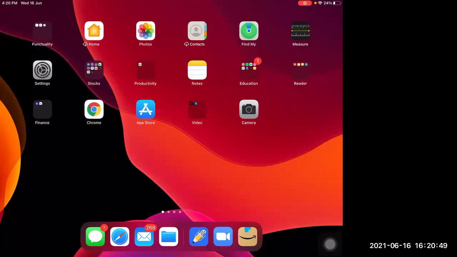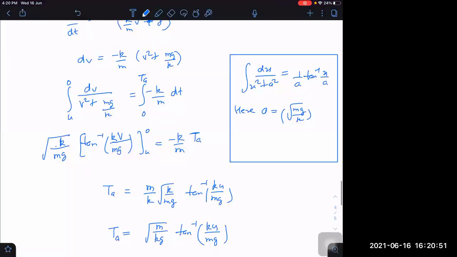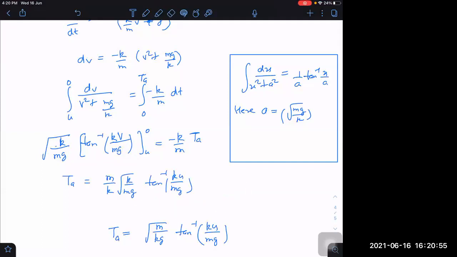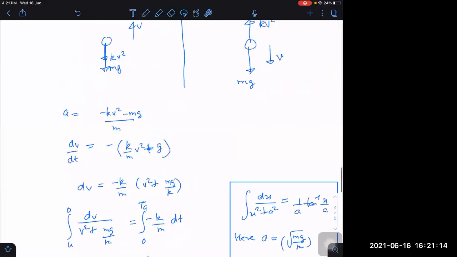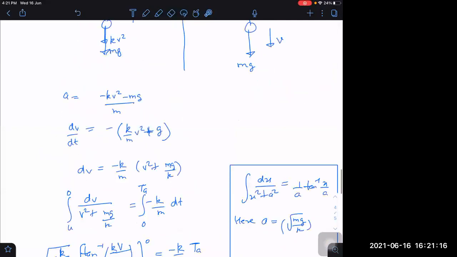So this is what we are getting, time of ascent. This formula we should know directly. If we know this formula, we will apply it here, and by applying this we get this result at last, taking the limits properly and rearranging the terms. At last the answer is this. Time of ascent we are getting. That was not that difficult. Height is tougher than this or easier than this.